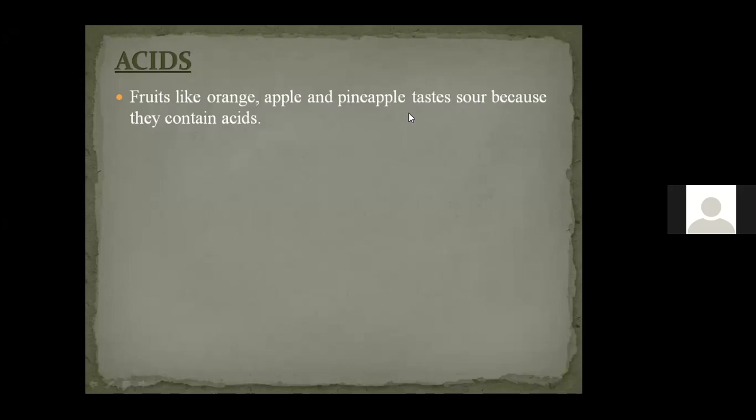Let me take an orange. In order to see that the orange contains some acid in it, which litmus paper should I use? Blue litmus paper. Yeah, blue litmus paper. So when we use a blue litmus paper, it will turn red.